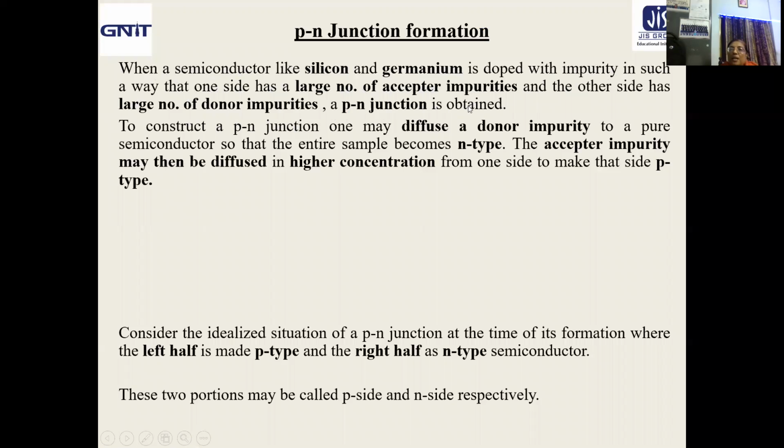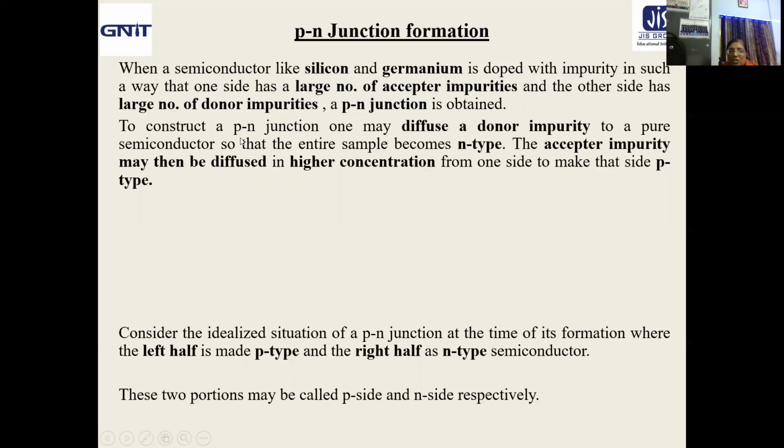That means a p-n junction is formed from a single crystal of either silicon or germanium, but by doping with impurity in such a way that one side has more acceptor impurity and the other side has more donor impurity, forming the p side and the n side, then only a p-n junction is obtained.